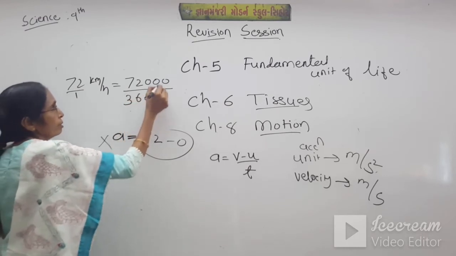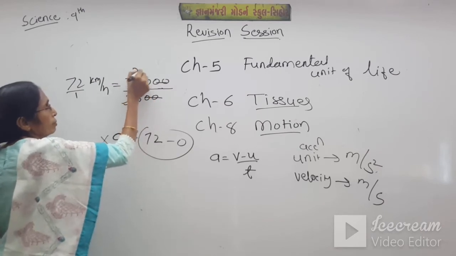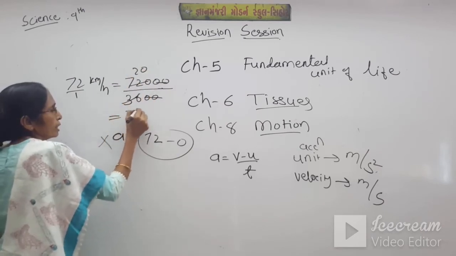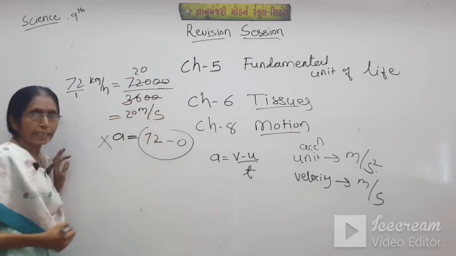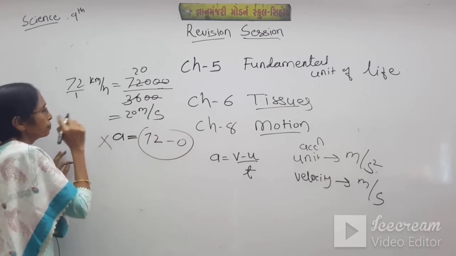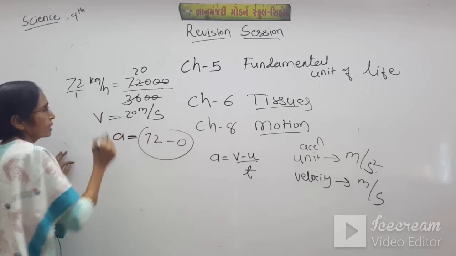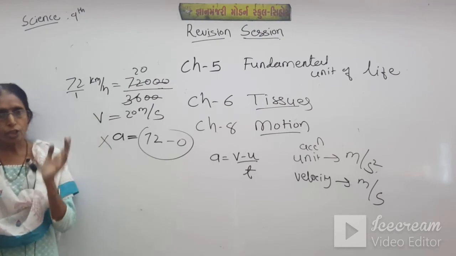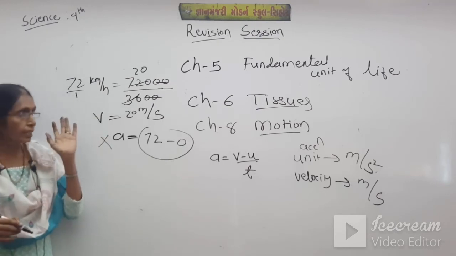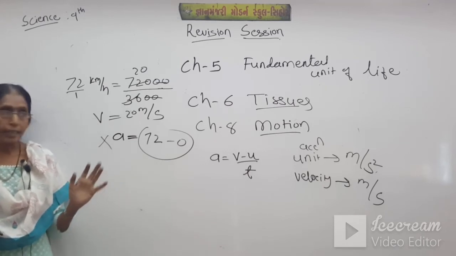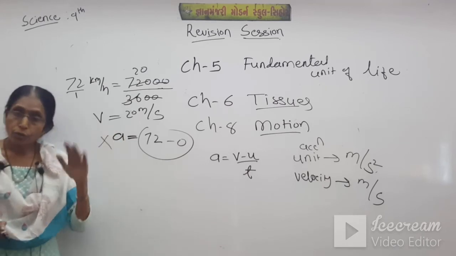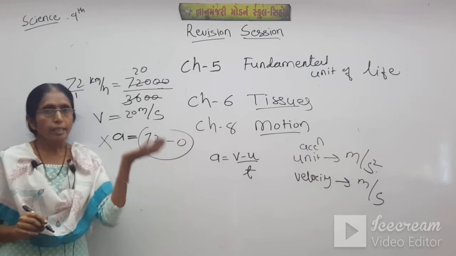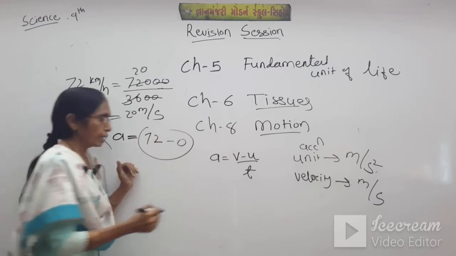So this will be cancelled. It will be 20 meters per second. If it is in kilometers, it is 72 kilometers per hour. If it is in meter per second, it is 20. So you have to first convert kilometer per hour into meter per second.